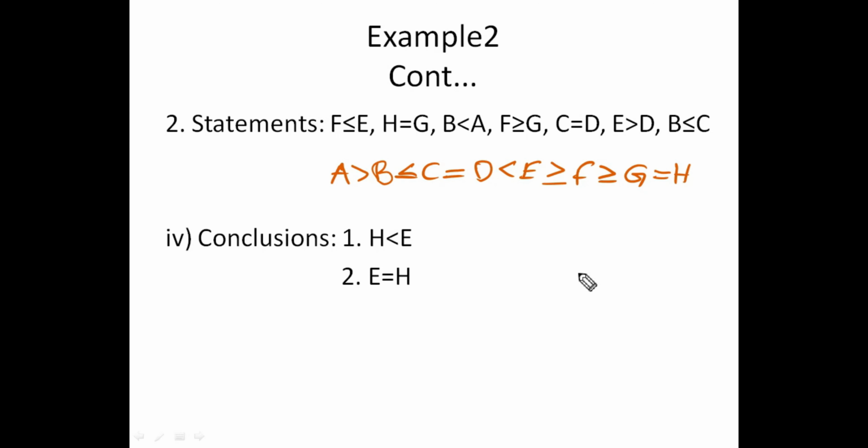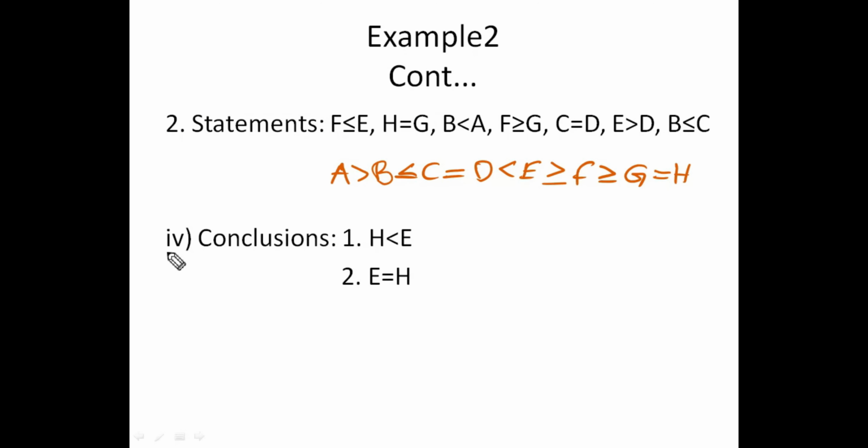Fourth question. H to E or E to H. E is here, H is here. Between them there is no opposite polarity. With at least one greater than, there is no greater than also. So the overall result will be greater than or equal to.